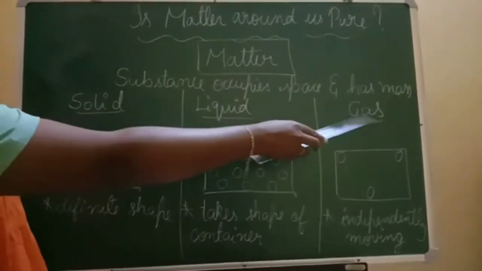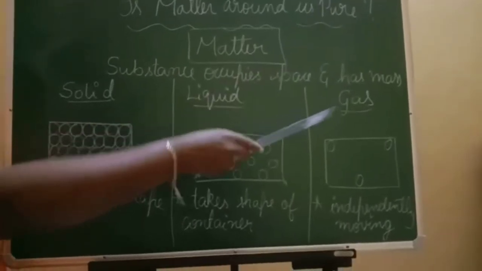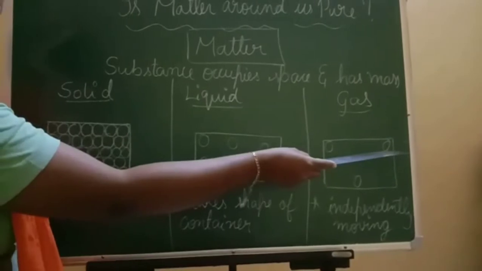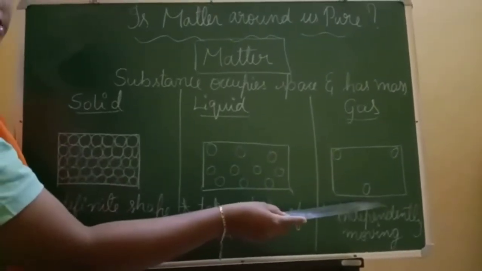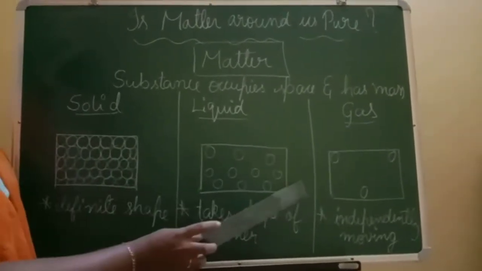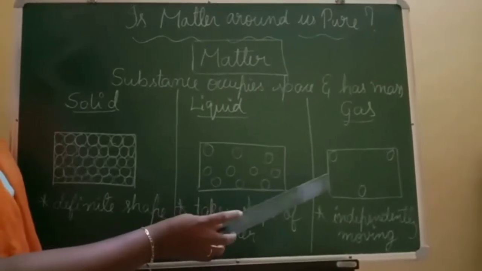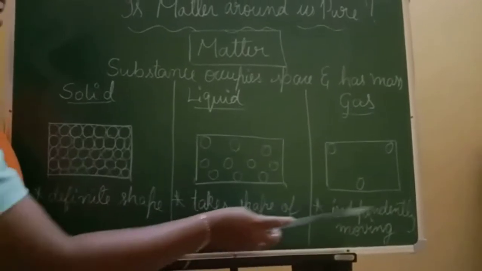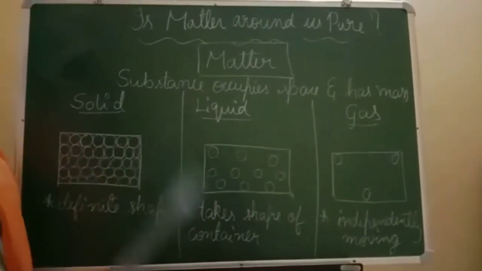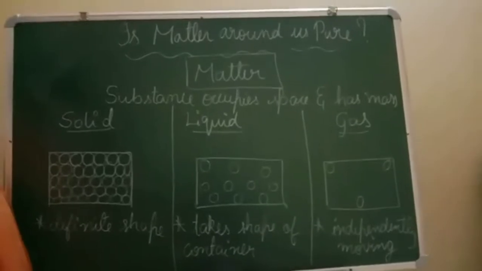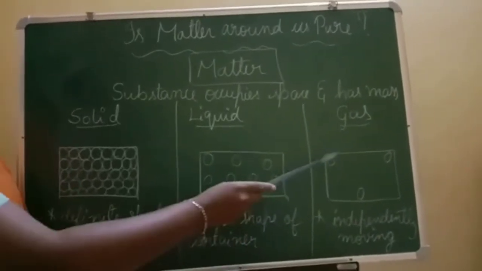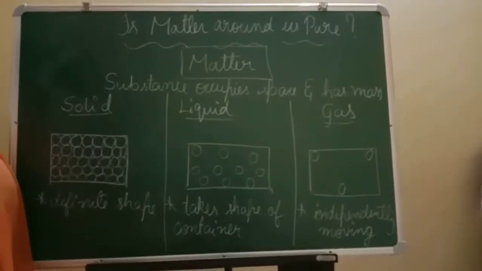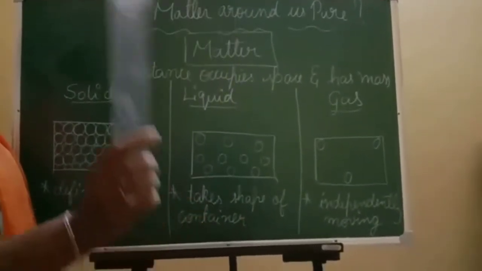Now come to gas. In gases, see, one molecule is over here, one is over that side and one is down. You can see very few molecules inside the gas. So we can say the molecules in the gas are independently moving. Can you store gas in one room and keep it? No, you cannot, because molecules in the gas are independently moving in all directions. So gases do not have a definite shape.